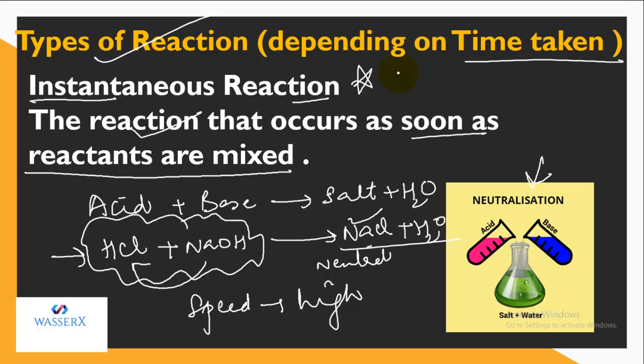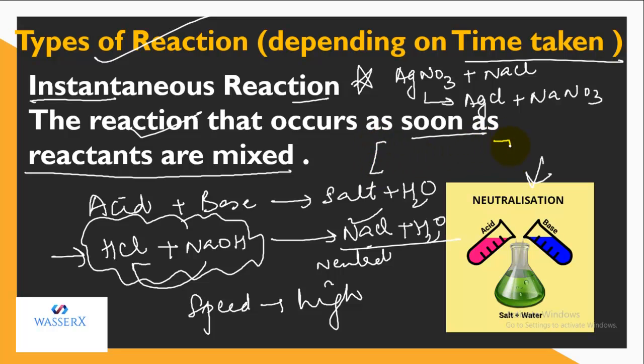Let's take another example. Let's say we have silver nitrate and we have sodium chloride. We are making them react. And what do we get? We get silver chloride and sodium nitrate. Even this reaction is quite fast in its rate. So we came to a conclusion that all the reactions which are ionic in nature, they show the instantaneous rate. That means they are instantaneous in nature.